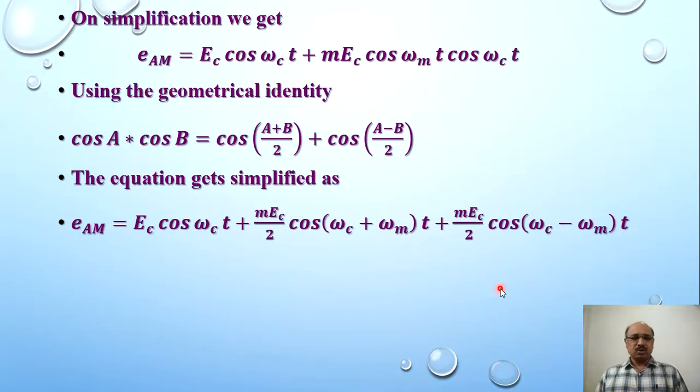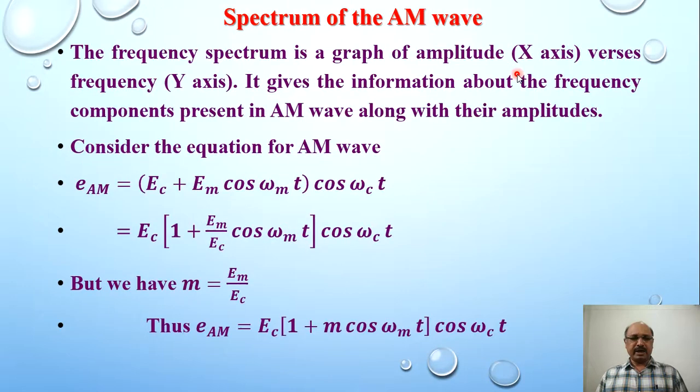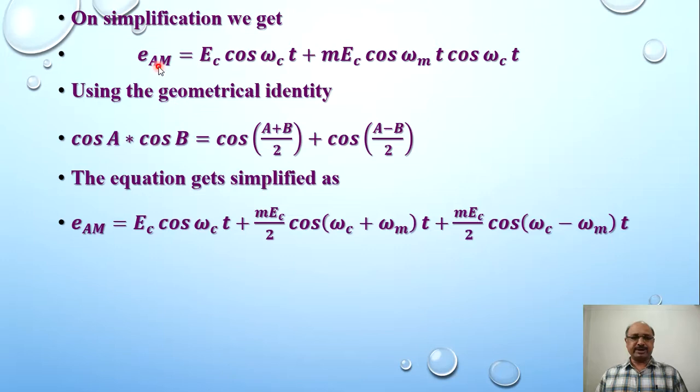Now on simplification, we get E_AM is equal to E_C cos ω_c t plus M E_C cos ω_m t into cos ω_c t. If we multiply E_C and cos ω_c t into the bracket, we get this equation.